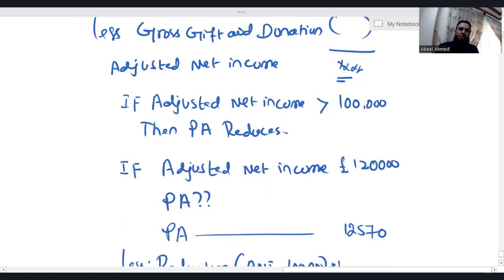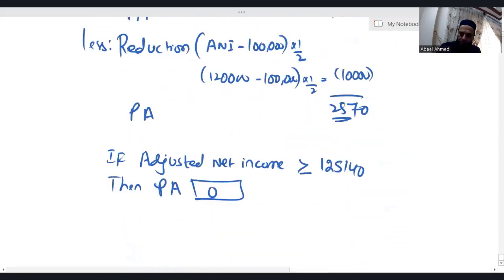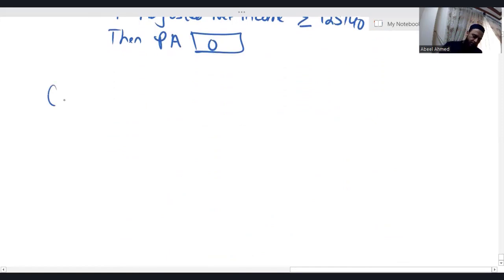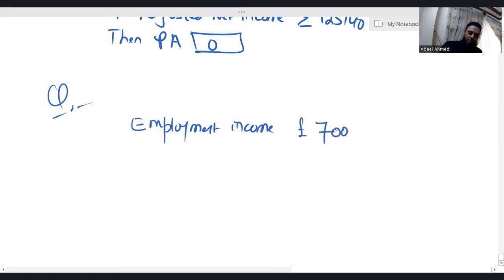Okay, adjusted net income, if more than 1 lakh, then personal allowance reduces. This is the formula. Now let's see one question. Employment income is 70,000. Saving income is 20,000.